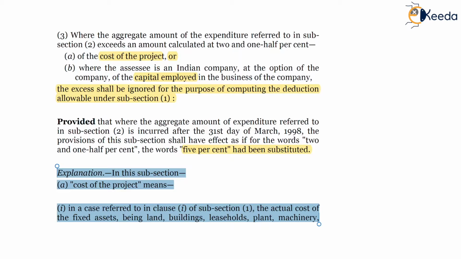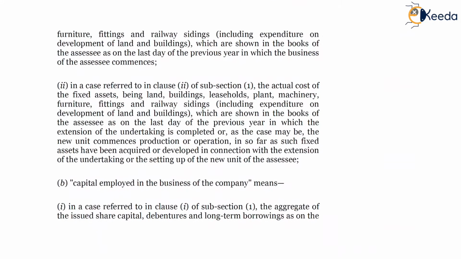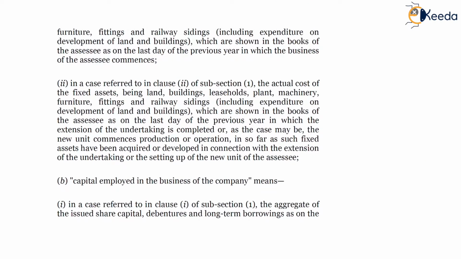The actual cost of fixed assets being land, building, leasehold, plant, machinery, furniture, fittings and railway sidings, including expenditure on development of land and buildings, which are shown in the books of accounts of the SSC as on the last day of the previous year in which the business of the SSC commences.